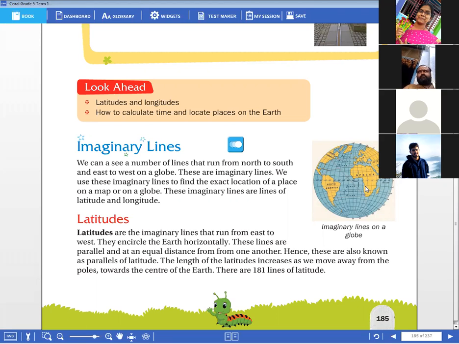Here, children, you have to observe the differences. So at a time, you can learn two things. The differences are really a good part of studies. Make a column, latitude and longitude. Latitudes run from east to west. But longitudes run from north to south. Is it clear, children? Okay.